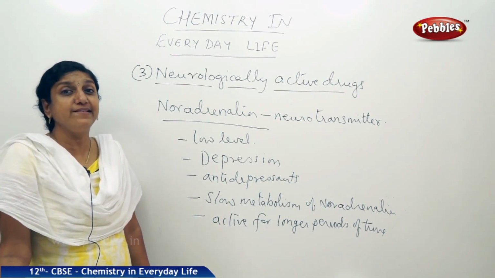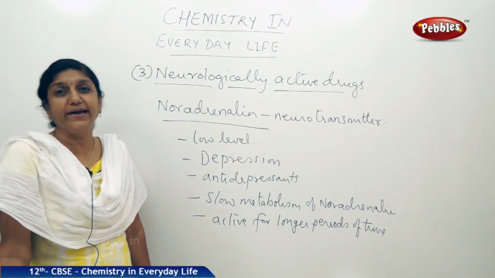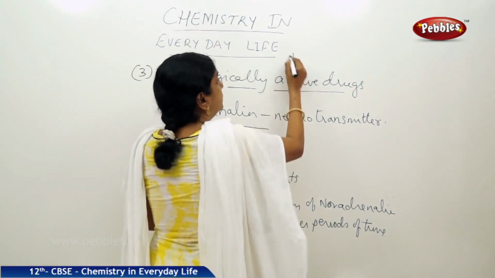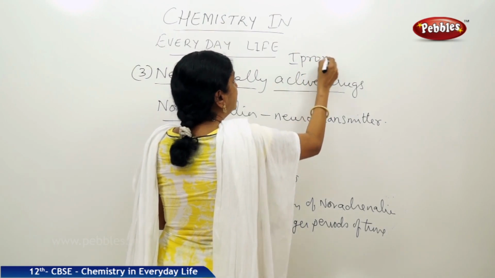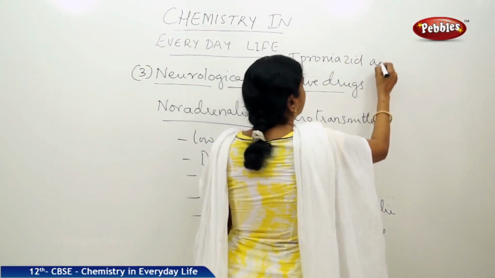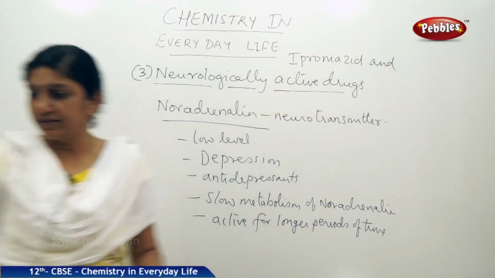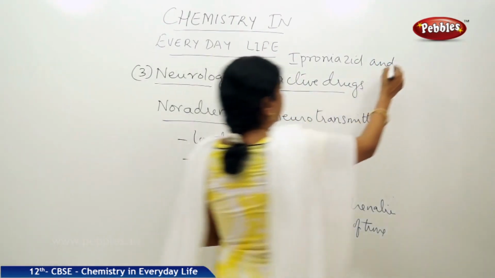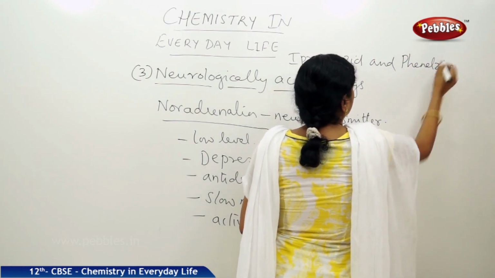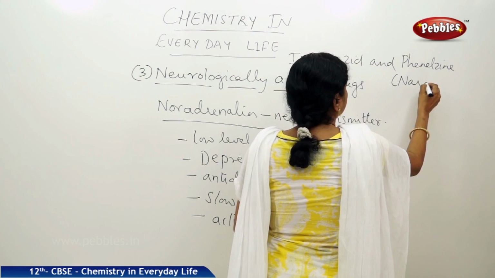Iproniazid and phenelzine, these are two antidepressant drugs which function in this manner. So let us write those names. Iproniazid and phenelzine. Phenelzine is also called Nardil.